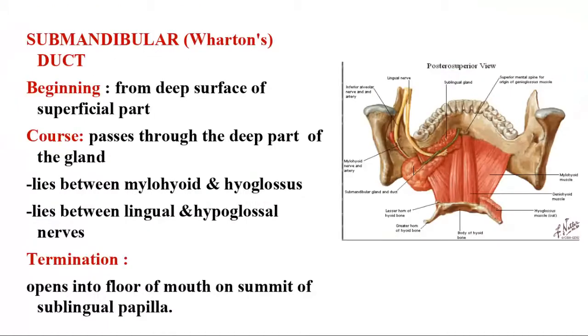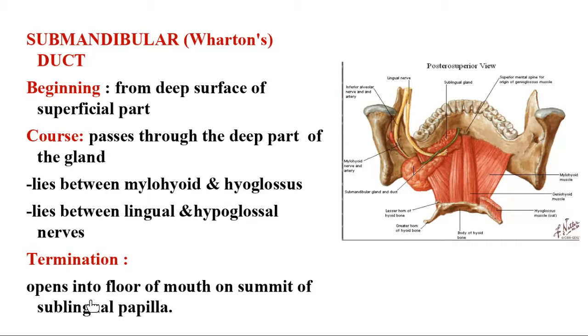Next is the submandibular duct. Where does it begin? It begins from the deep surface of the submandibular gland, and then it passes between the mylohyoid and hyoglossus muscle, and also between the lingual and hypoglossal nerve.